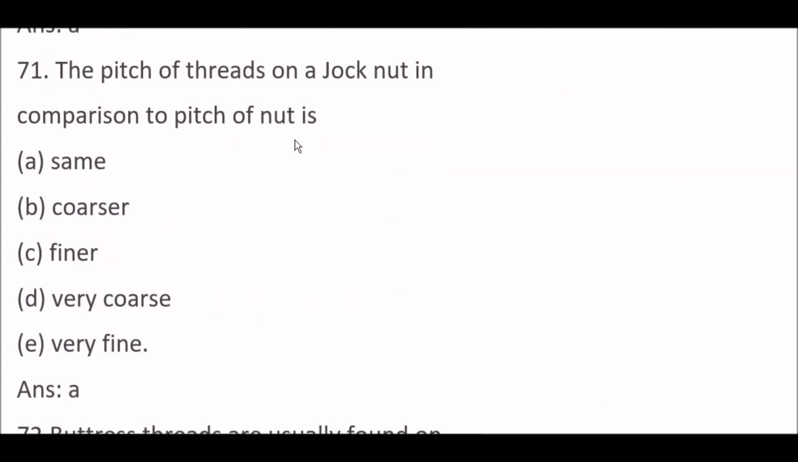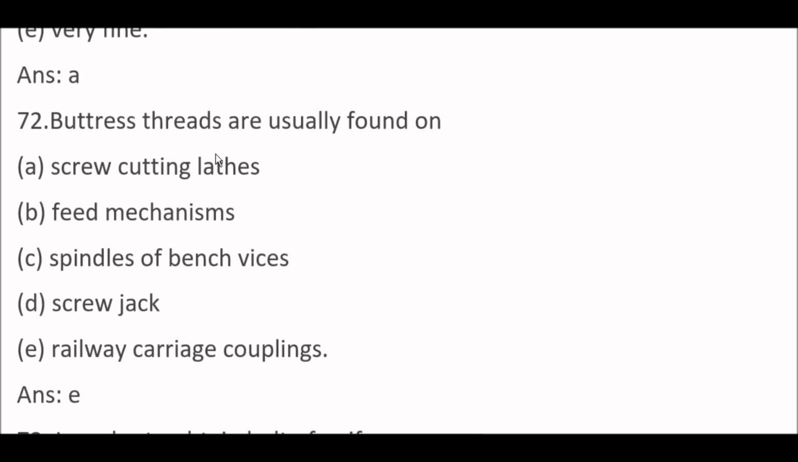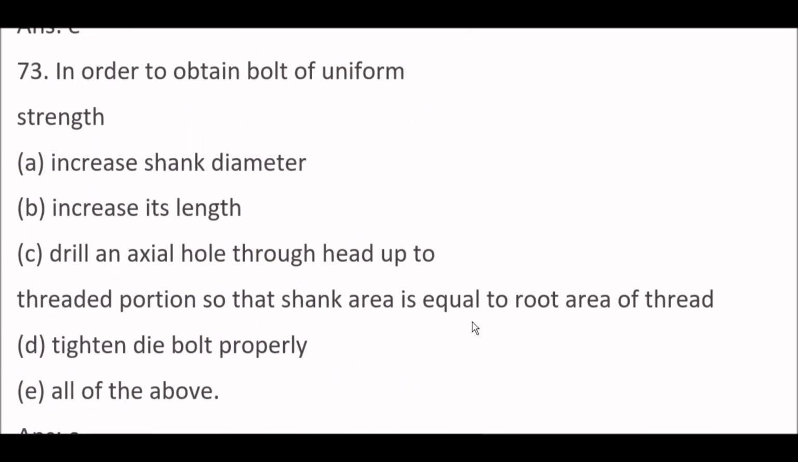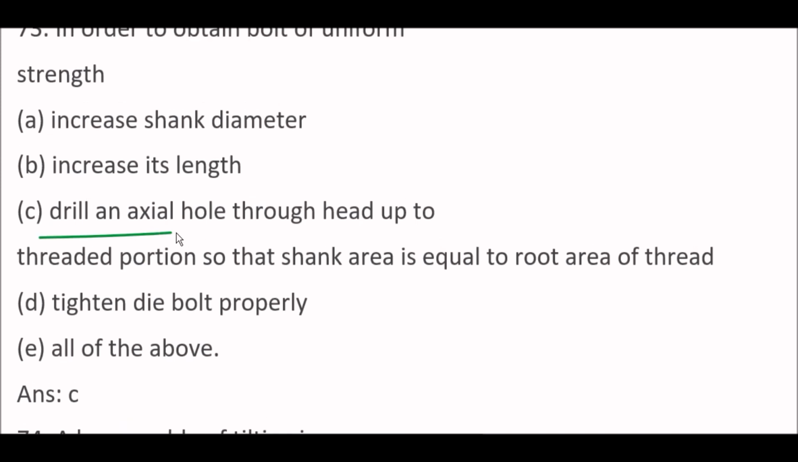The pitch of threads on a check nut in comparison to pitch of nut is option A, same. Next question. Buttress threads are usually found on option E, railway carriage couplings. Next question. In order to obtain bolt of uniform strength, option C, drill an axial hole through head up to threaded portion so that shank area is equal to root